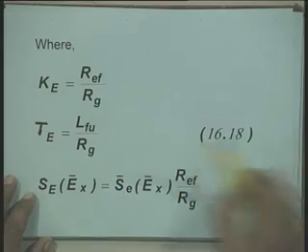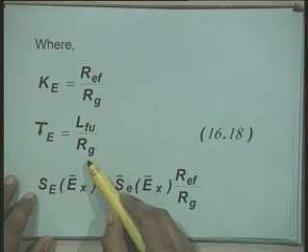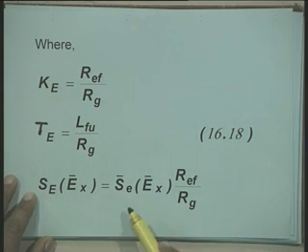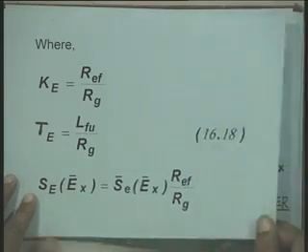For example, K_E is equal to R_ef by R_g, T_E is equal to L_fu by R_g, and S_E(E_X bar) is equal to S_E bar(E_X bar) R_ef by R_g. Therefore, these quantities are all known to us and they are obtained from the parameters of the DC exciter and the constant resistance saturation curve.